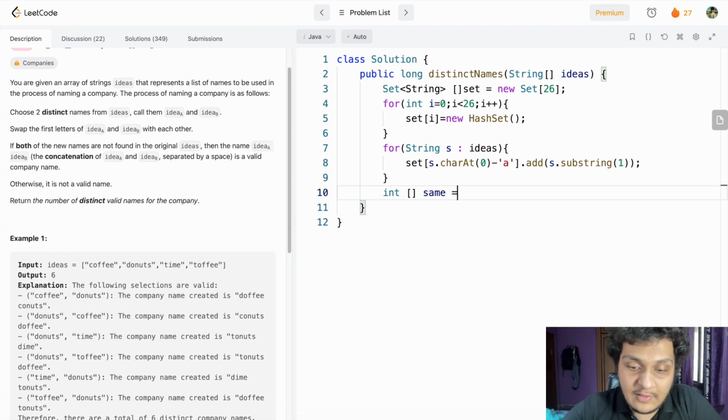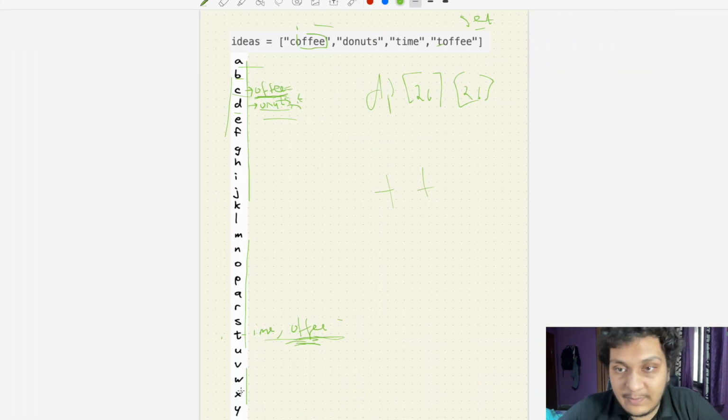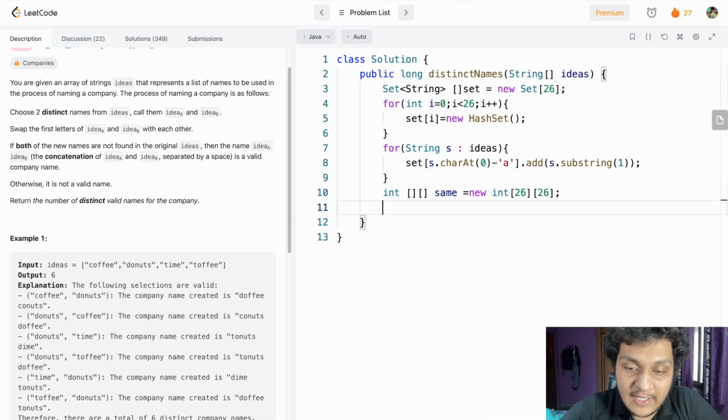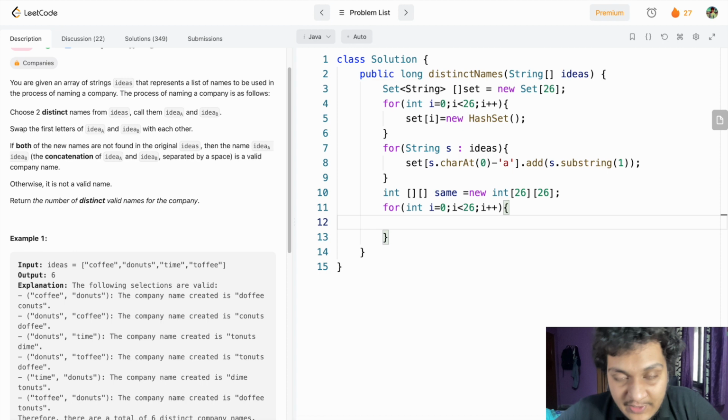And what is the size here? Obviously it's DP. Size is equal to 26 and another size is equal to 26. Why 26? Because the alphabet has 26 letters. I hope I'm clear here. Now what I have to do? I have to iterate through the array till 26, and i plus plus. Okay, this much is clear. I am simply iterating through the array.